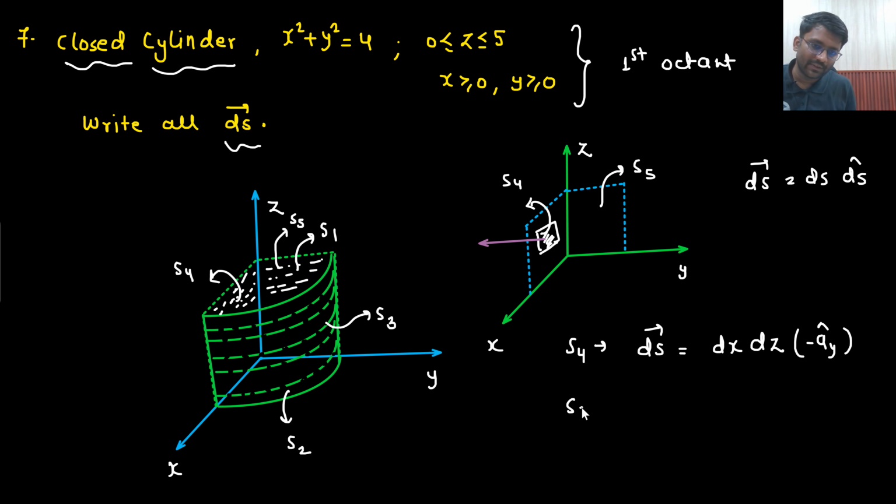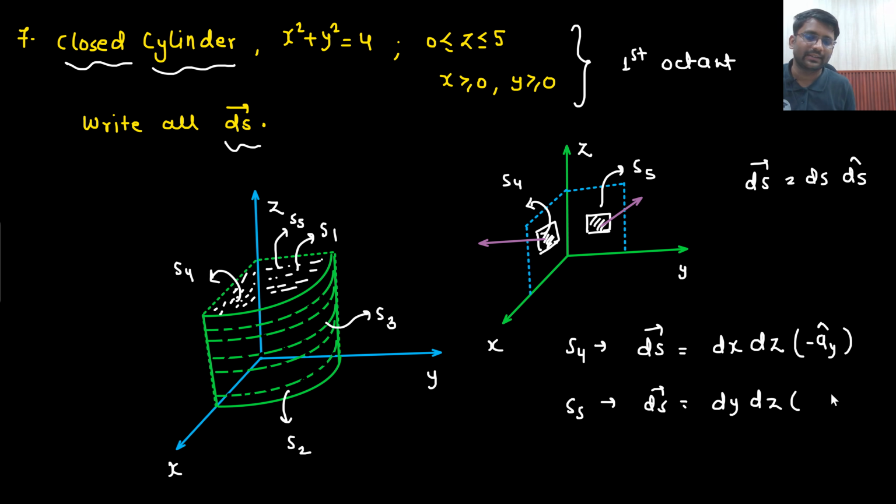What about S5? Sir, if I am moving on S5, I can directly see that I am either moving in the Y direction or I am moving in the Z direction. Right? So dy, dz. What do you think? What will be the direction? So the direction could be either outward or inward, sir. But inward will you be able to take? No, because it will be coming inside the enclosed volume.